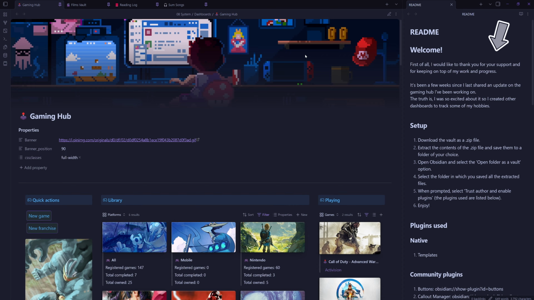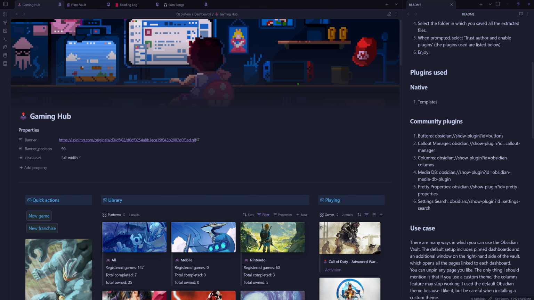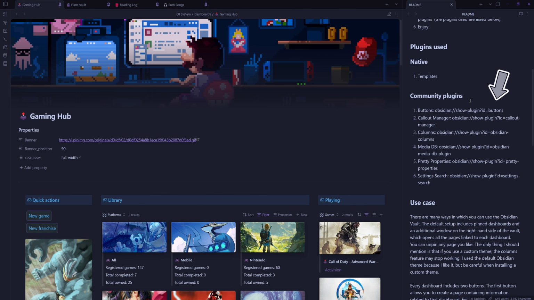So this is pretty cool. It's using the banners plugin. So if we scroll down, we can see that there are a few community plugins here that he's using. So he's got buttons for his buttons here. He's got callout manager to manage his callouts, which are these little callouts here. So he's got custom playing, library, and quick actions.